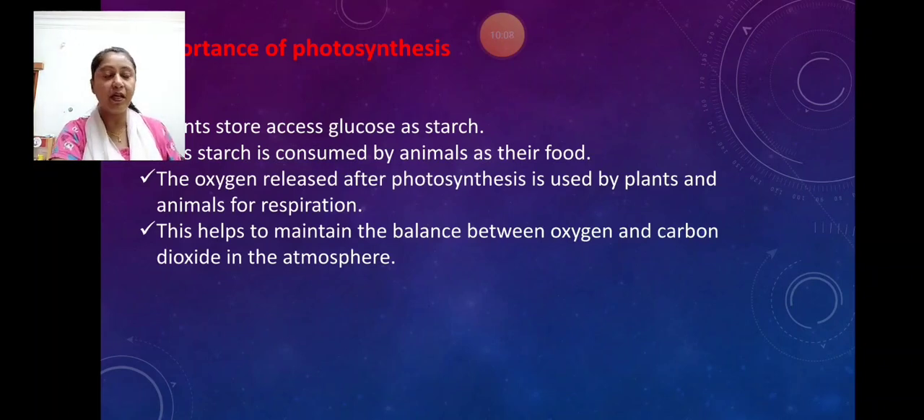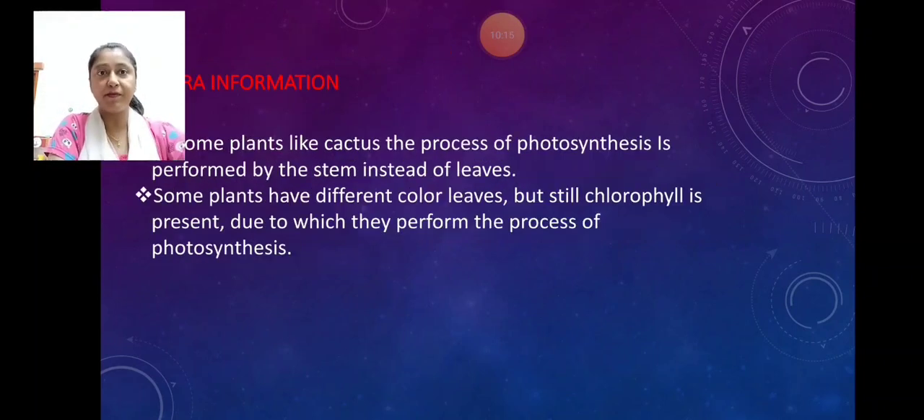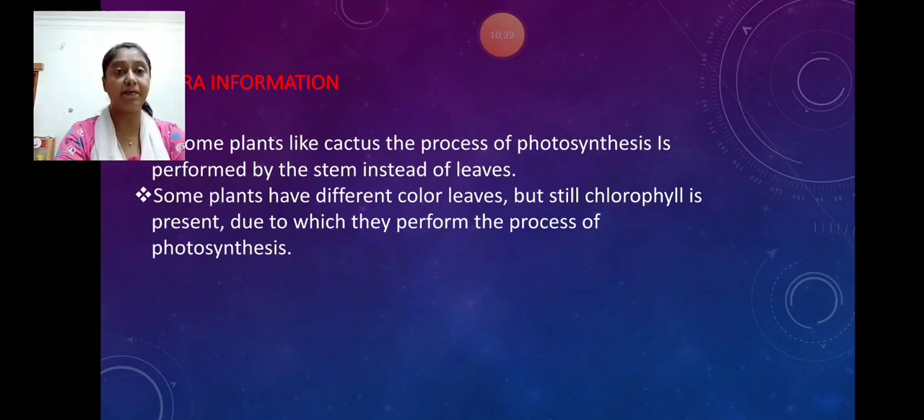So my students, now we are going to end this topic, and let us have a look at some extra information. In this chapter, the extra information about this topic that I have decided is that we know very well that leaves are known as the food factory of plants. They are actually the kitchen of plants because leaves are the ones which prepare food for the plants. But in some plants like cactus, the process of photosynthesis is performed by the stem instead of leaves.